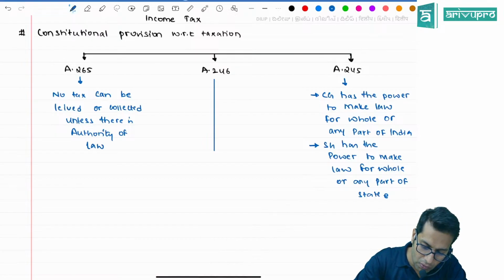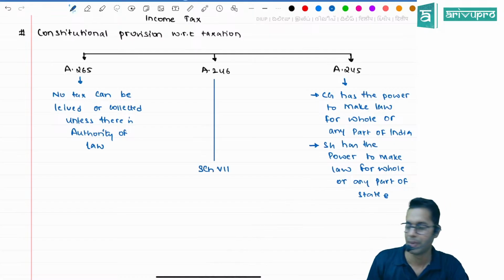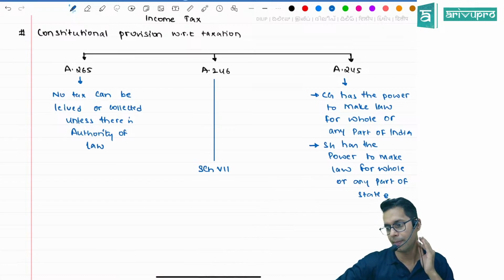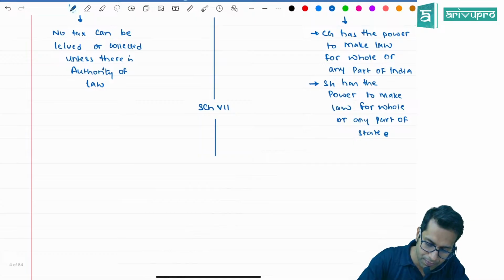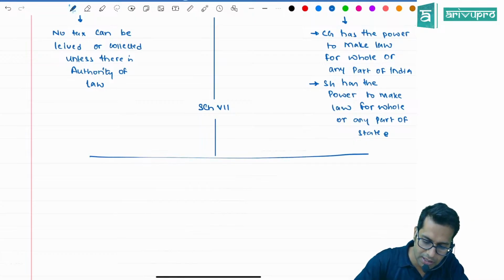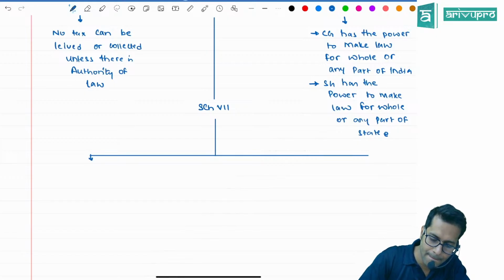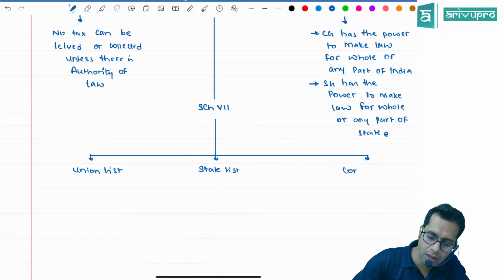And we have one more article called Article 246. Article 246 has a schedule called Schedule number 7. This Schedule 7 has 3 lists: Union list, state list, concurrent list.